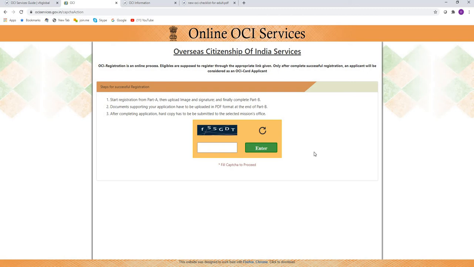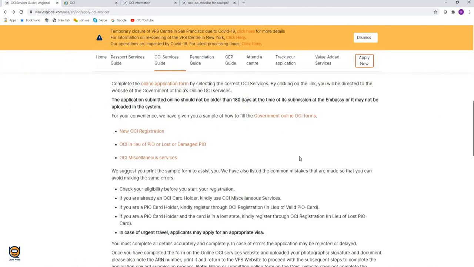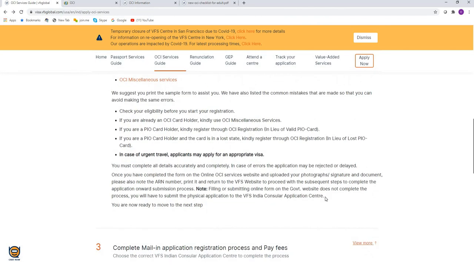Once this is uploaded, you have to print the application and sign on the application wherever applicable. Then you have to upload the application and take a printout of the application documents uploaded. So you are done with the Government of India website. You need to come back to the VFS Global website. When you come to the VFS Global website, you can go to apply now.